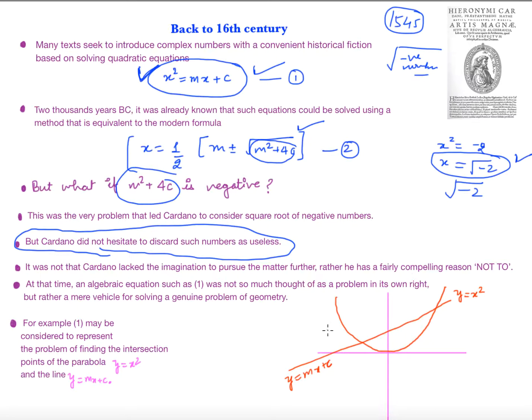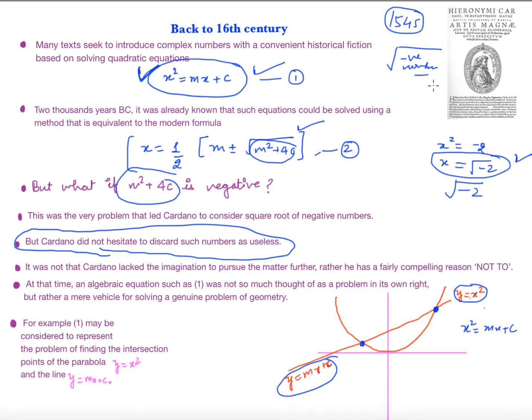What is that geometrical problem? You have a parabola y is equal to x square and a straight line y is equal to mx plus c. Suppose I want to find the points of intersection of this parabola and this line. At this point this equation is satisfied as well as this equation is satisfied, and at this point also both equations are satisfied. So I have y is equal to x square and y is equal to mx plus c for these 2 points, so I can equate x square is equal to mx plus c.